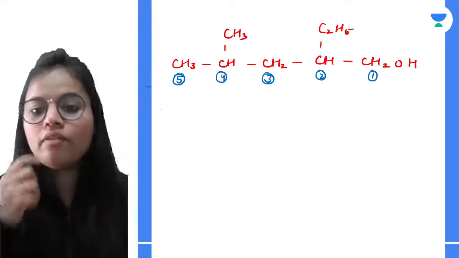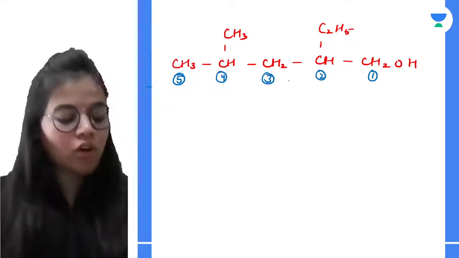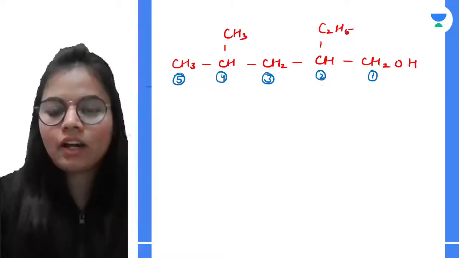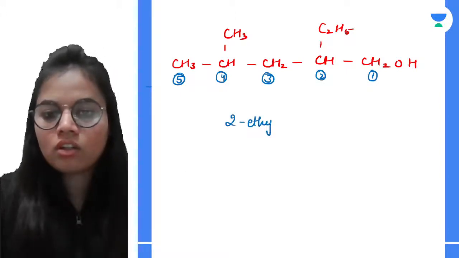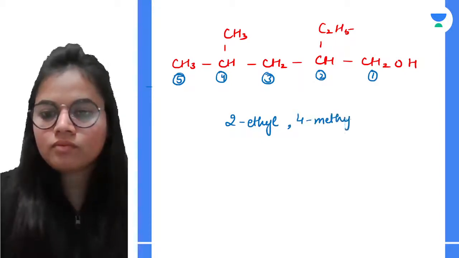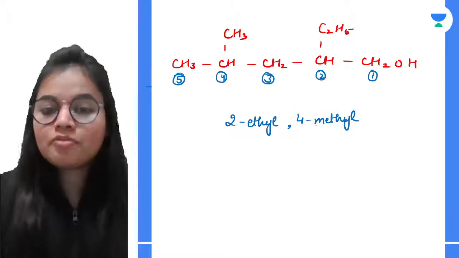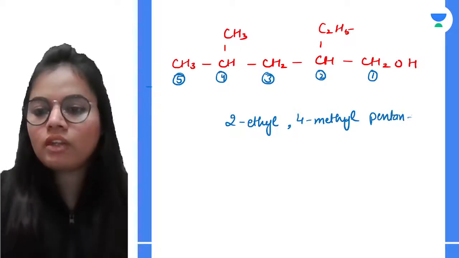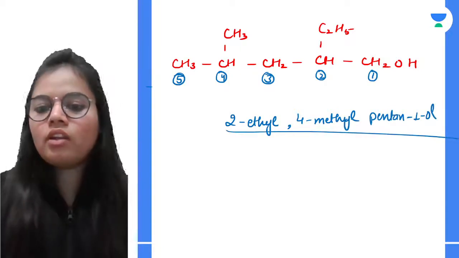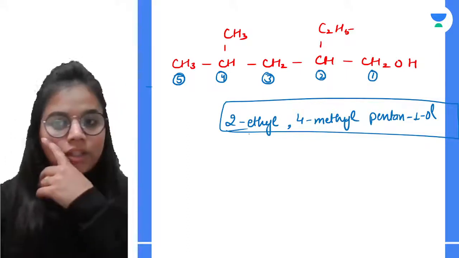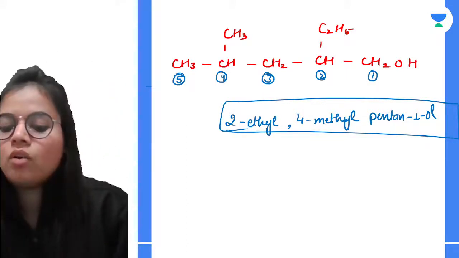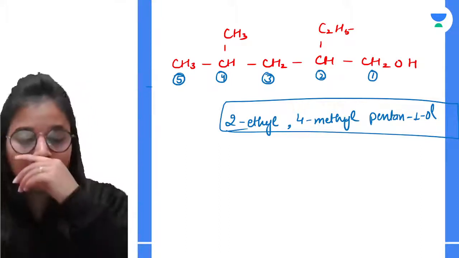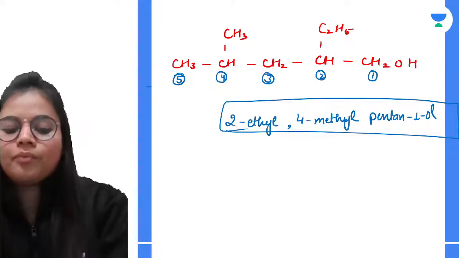Now how will we do the numbering of substituents? First of all, we will be following the alphabetical order. So on second carbon, it is what? Ethyl. Then on the fourth carbon, we are having methyl. The longest chain is pentane. On one, we are having the hydroxyl group, that is ol. So 2-ethyl, 4-methyl, pentan-1-ol. Okay, so these are the basic rules that we need to follow.